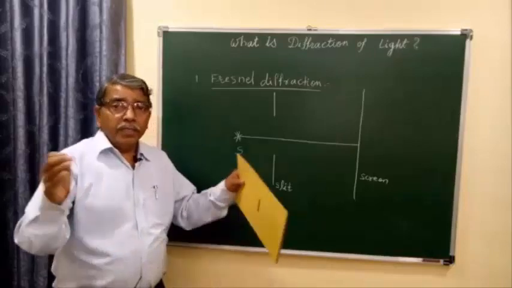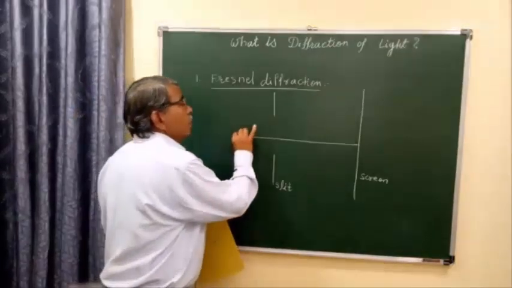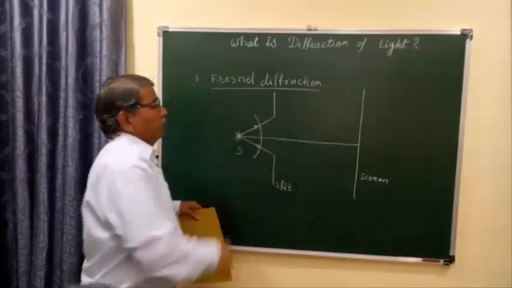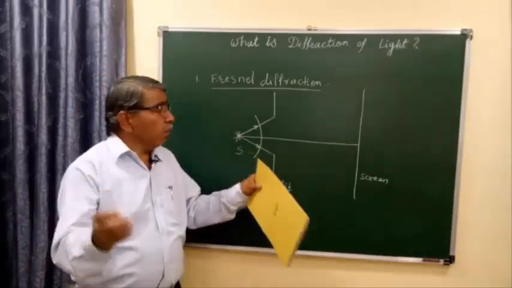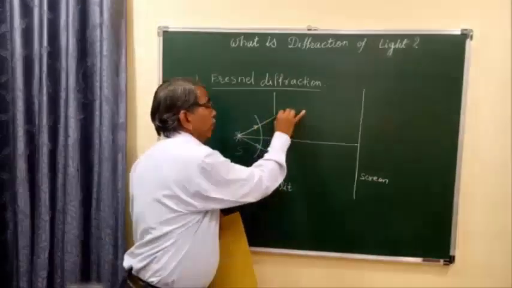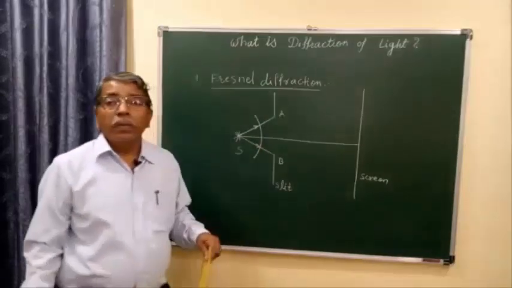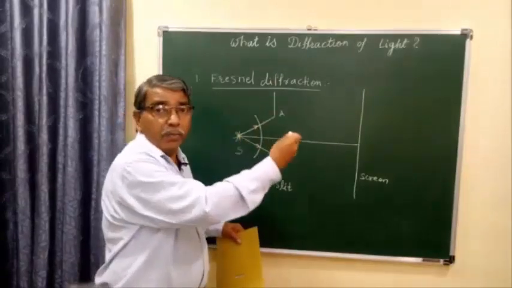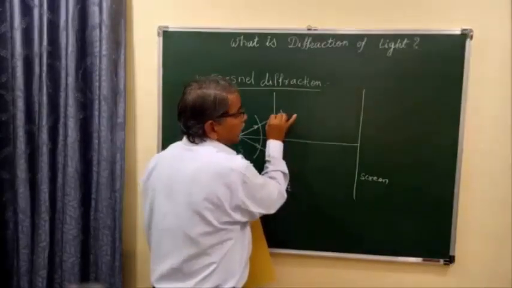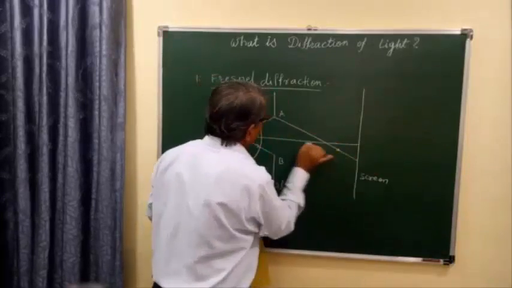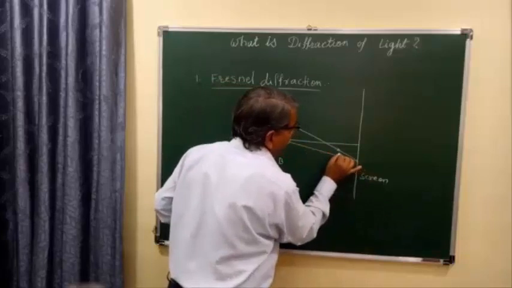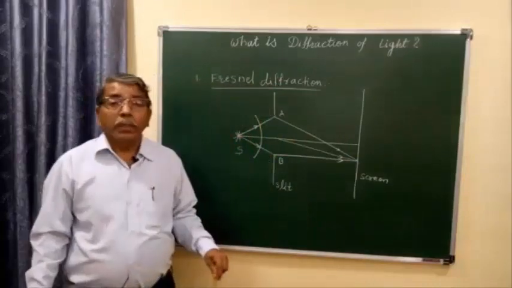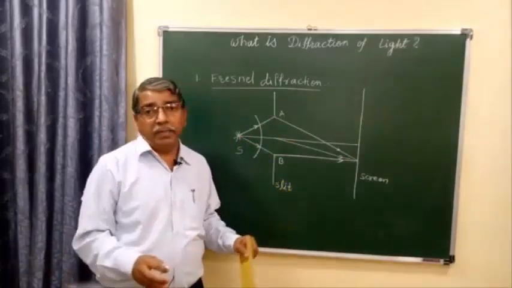The source of light emits rays in all directions, so it gives a spherical wavefront like this, and the spherical wavefront arrives at slit AB. What will happen when the spherical wavefront arrives at slit AB? Diffraction will be produced, and this diffraction will be observed on the screen.